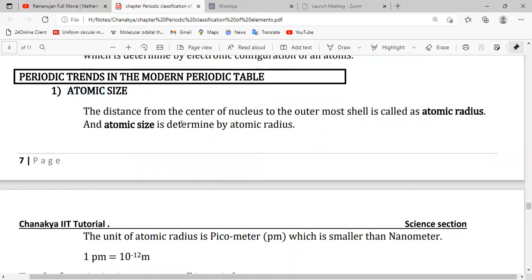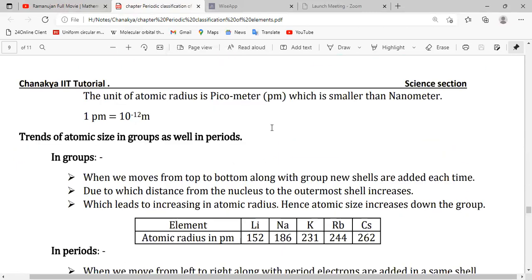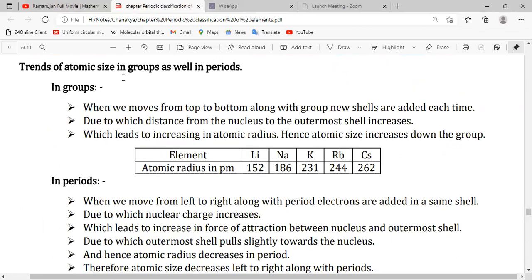The distance from the center of the nucleus to the outermost shell is called the atomic radius, and atomic size is determined by atomic radius only. The unit of atomic radius is the picometer, and 1 picometer is equal to 10 to the power minus 12 meter, which is smaller than the nanometer also. Now the trend of atomic size in groups as well as in periods.